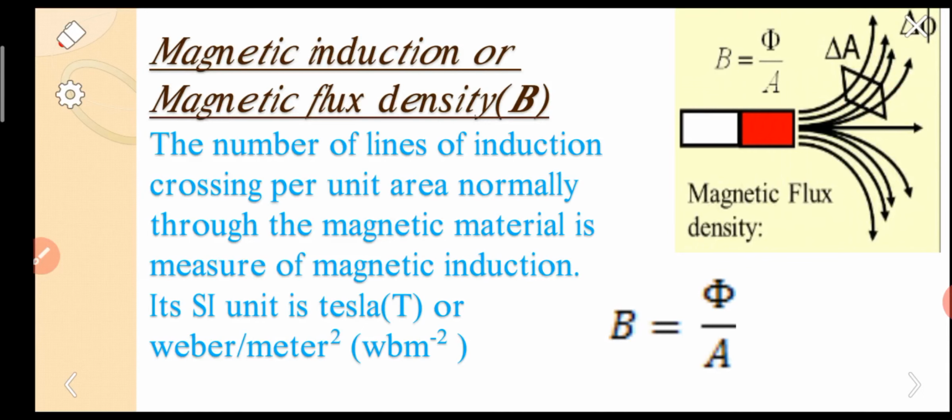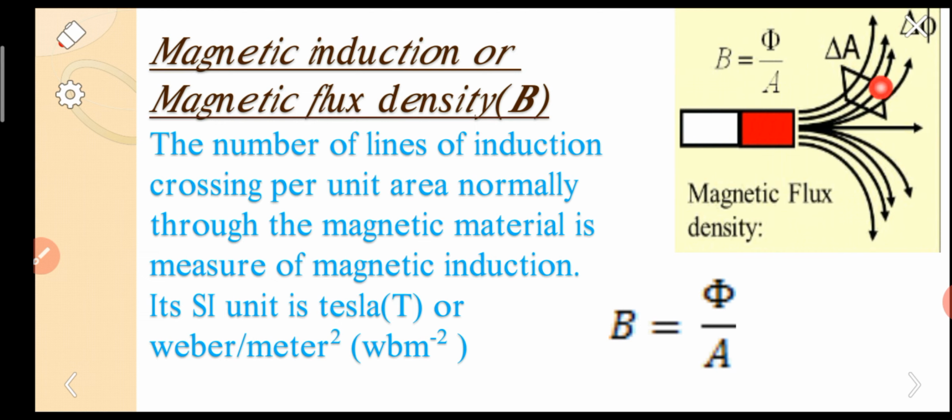If you look at the definition, you can clearly understand. The number of lines of induction crossing per unit area normally through the magnetic material is a measure of magnetic induction.